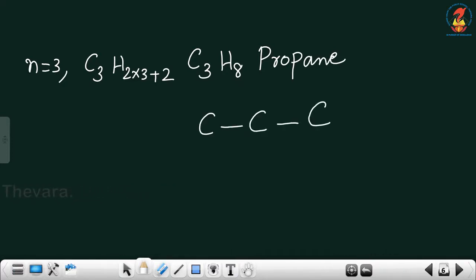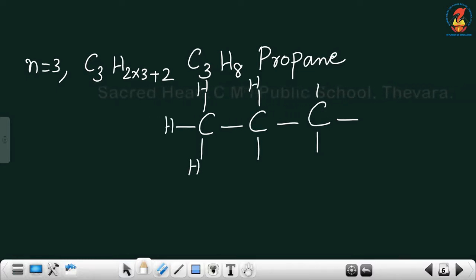3 carbon atoms. Since it is saturated, all the bonds are single bonds. Now, isn't it? First carbon atom has 3 free valencies, second carbon atom has 2 free valencies, and the third carbon atom has 3 free valencies. Fill it with hydrogen. Make sure that it matches with the formula that we have written, C3H8. The formula is correct. This is the structural formula. This is the molecular formula.